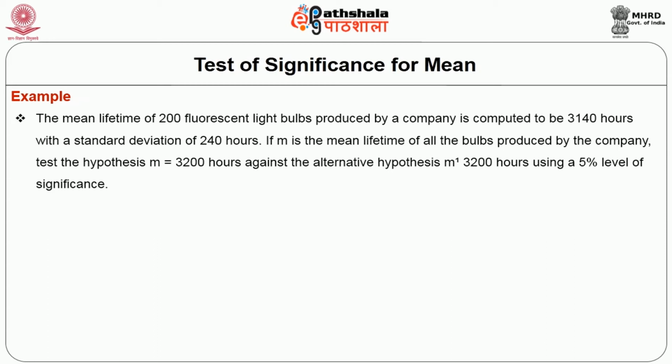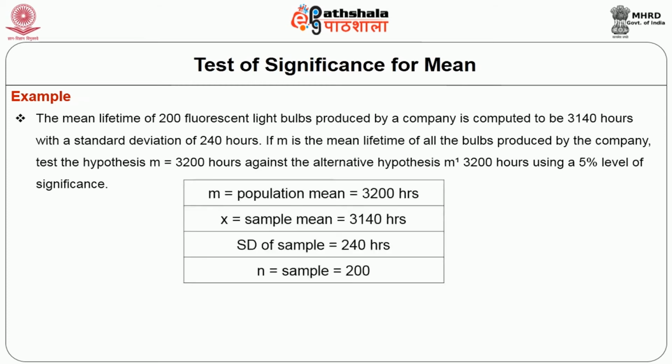If m is the mean lifetime of all the bulbs produced by the company, test the hypothesis m is equal to 3200 hours against the alternative hypothesis m1 is not equal to 3200 hours using a 5% level of significance.